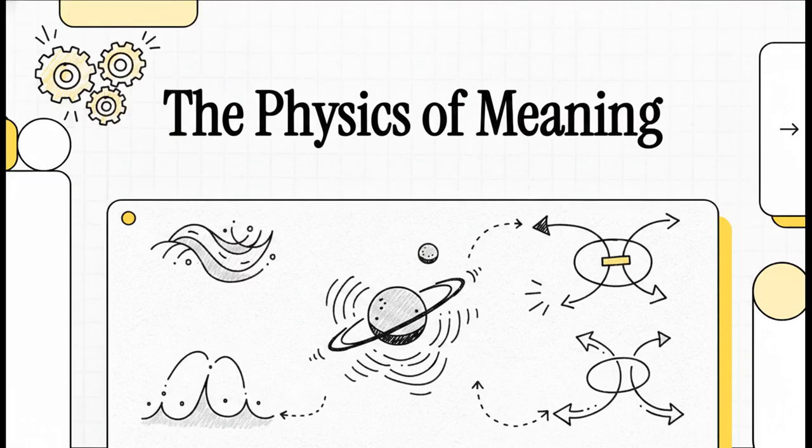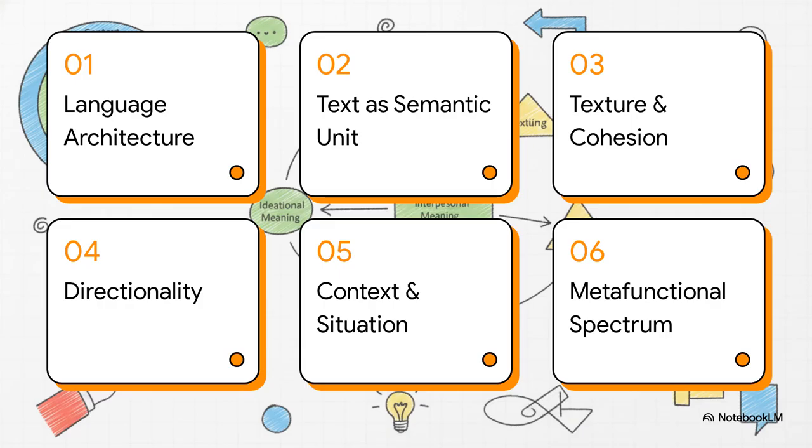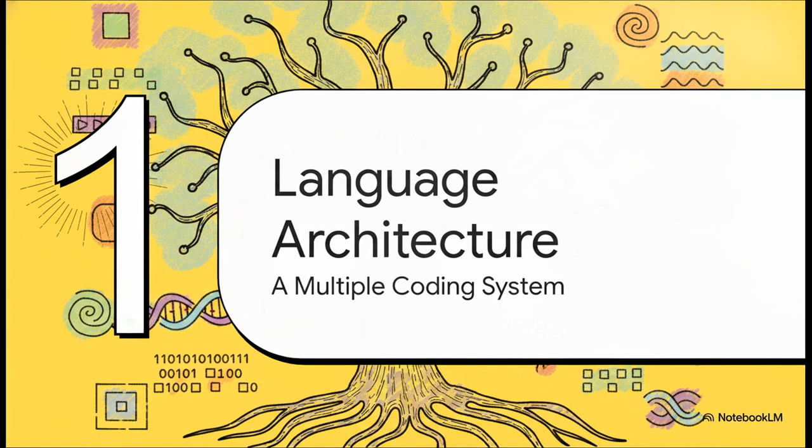Let's get into it. So, here's our structural roadmap for today. We'll start with the architecture of language, move on to text as a semantic unit, and then uncover texture and invisible cohesion. After that, we're looking at directionality in text, diving into context, situation, and register, and finally, we'll unpack the tripartite metafunctional spectrum.